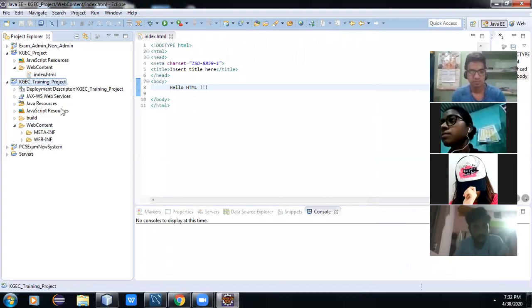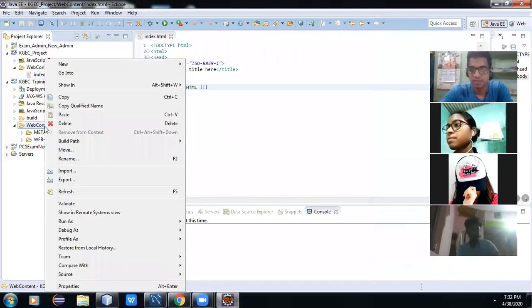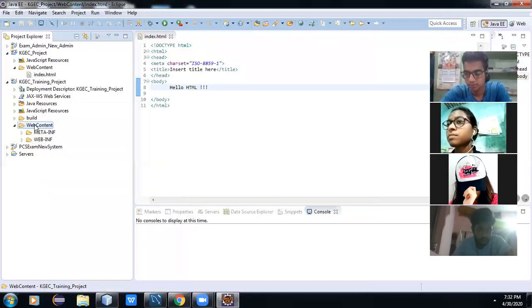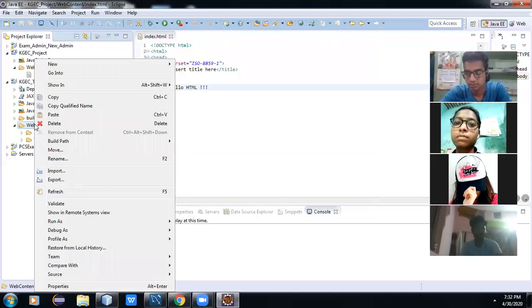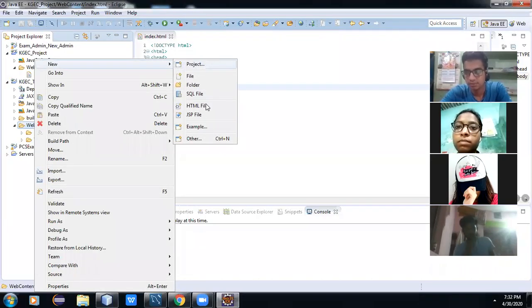Okay, this is a dynamic web project. First of all, it is not required to understand the internals. First, we will concentrate on this area, web content. We will understand the project directory structure later, but our concentration will be the project and its web content. Right click, New. We are creating an HTML page.